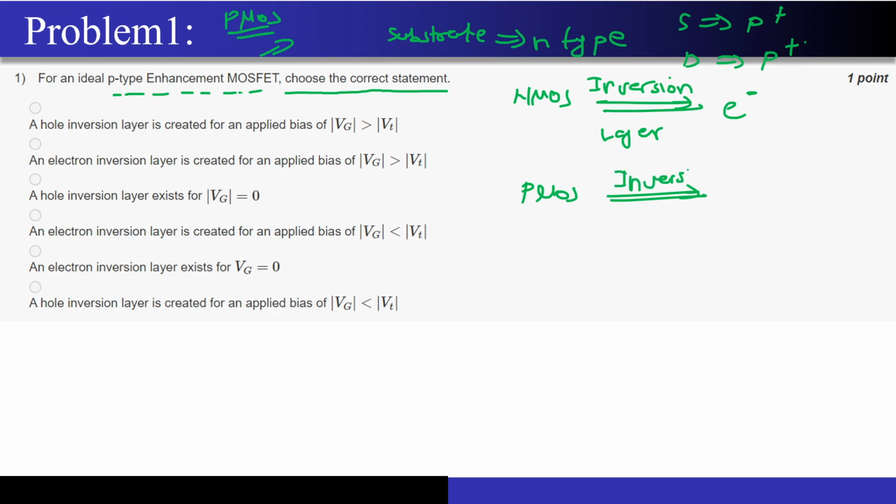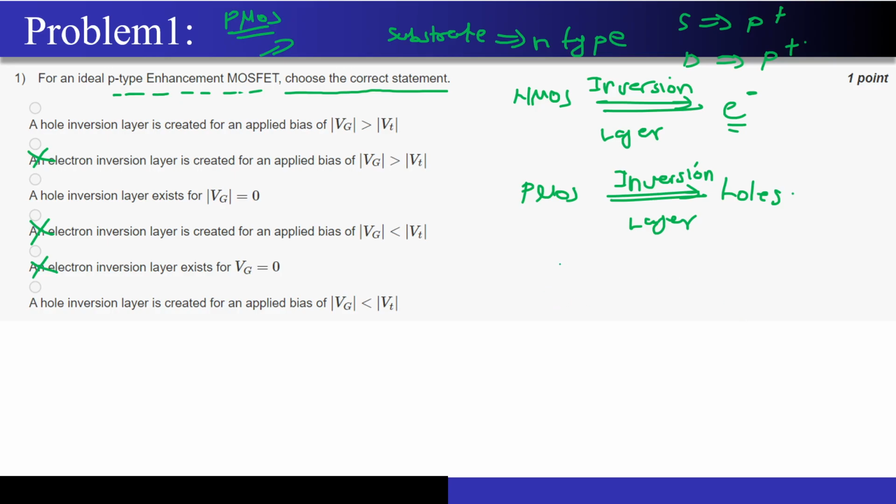Electrons or holes? Holes, right? So it will be made up of holes. So first of all, we can reject those answers which tell us that the inversion layer will be created of electrons. Electron inversion layer not possible.